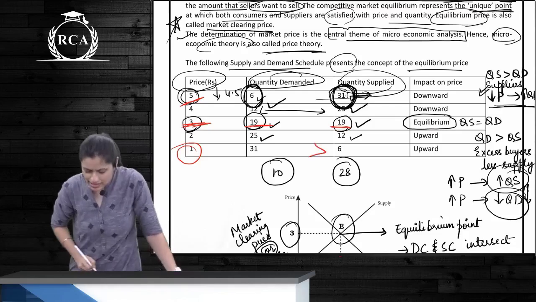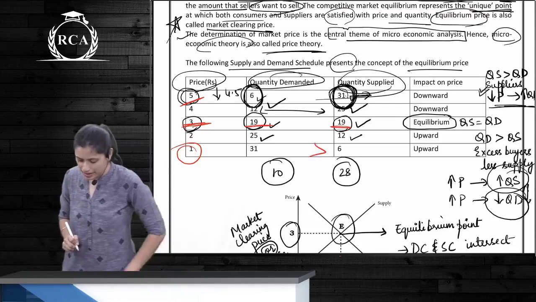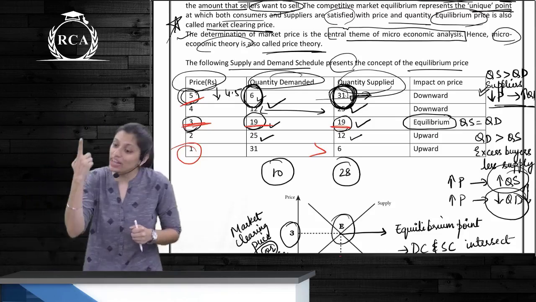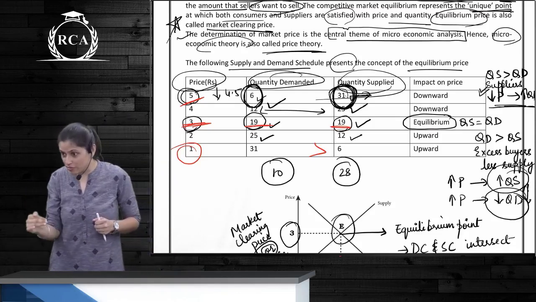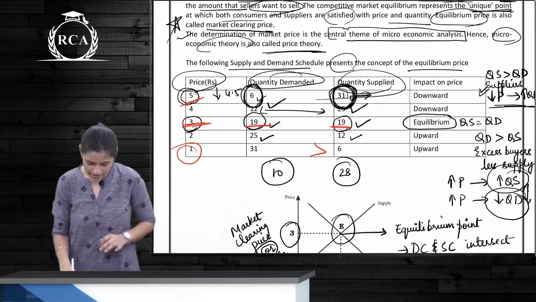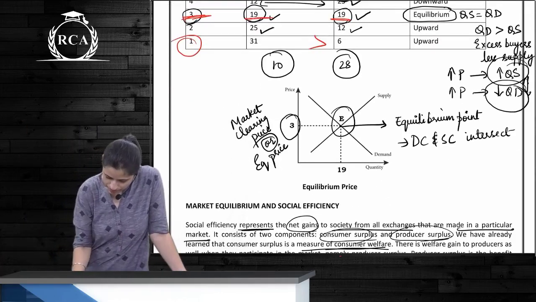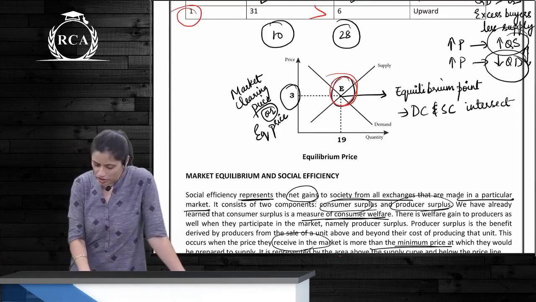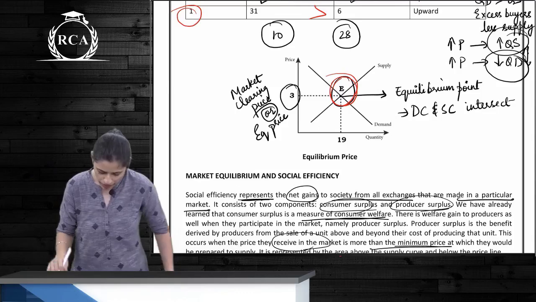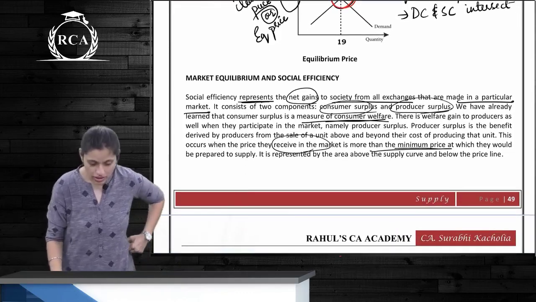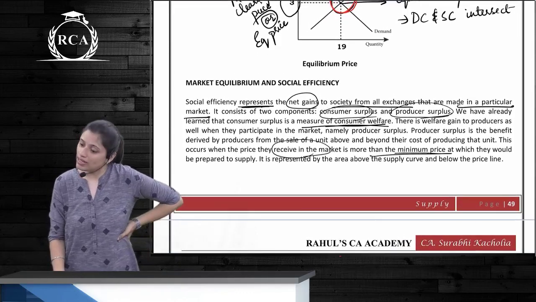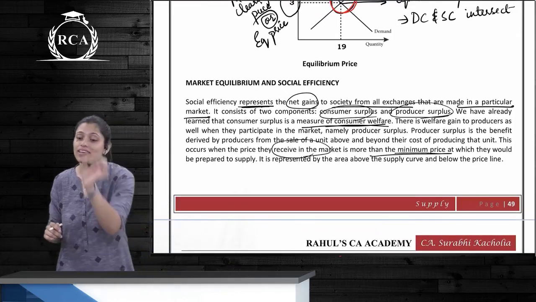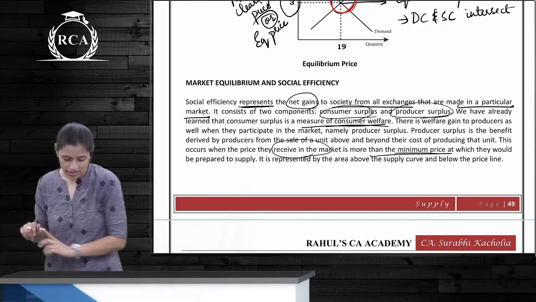Chalo, at price 1, what is happening? Quantity demanded is greater than quantity supplied. So now there are excess buyers in the market. Price needs to increase so that the quantity demanded falls and quantity supplied increases. So this is the point of equilibrium. Here you are achieving market equilibrium, the interaction of demand and supply at a point where both buyers and sellers are happy with the price and quantity.